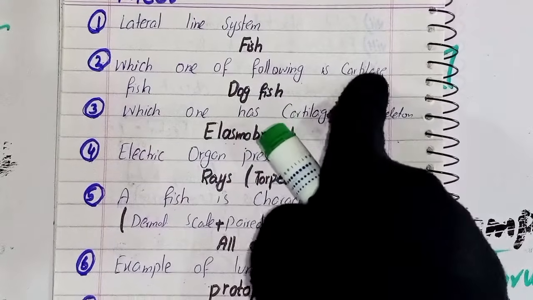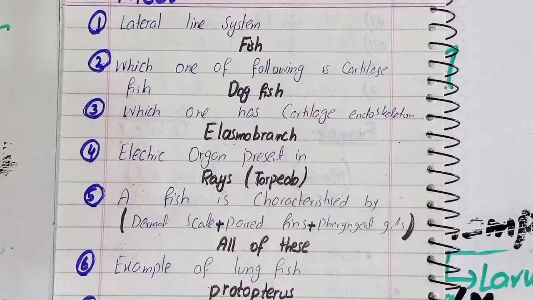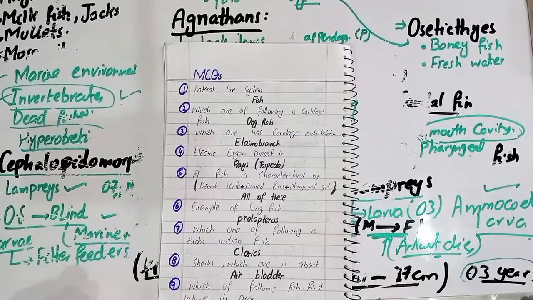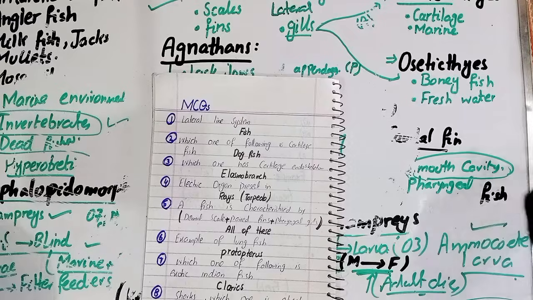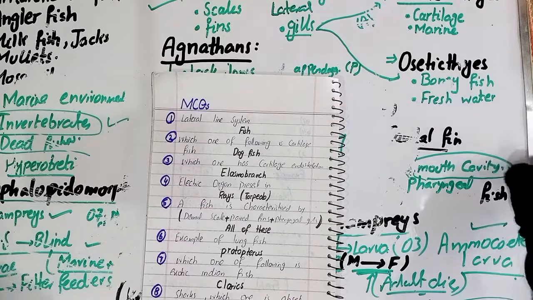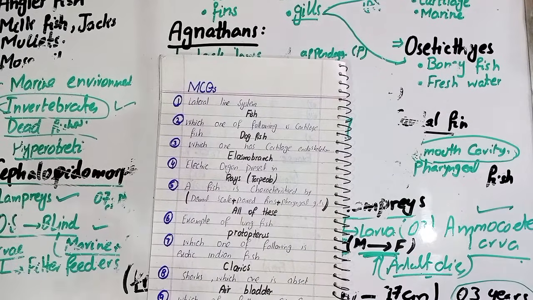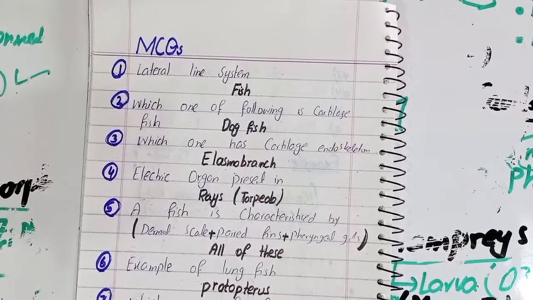It is actually the cartilaginous fish. If it is a cartilaginous fish, then you have to remember that I explained that the cartilaginous fish are present in the Chondrichthyes. So they belong to the class Chondrichthyes, and it is a cartilaginous fish.